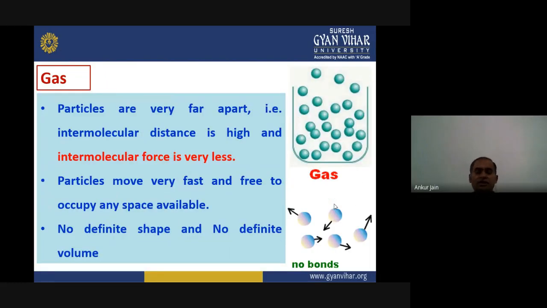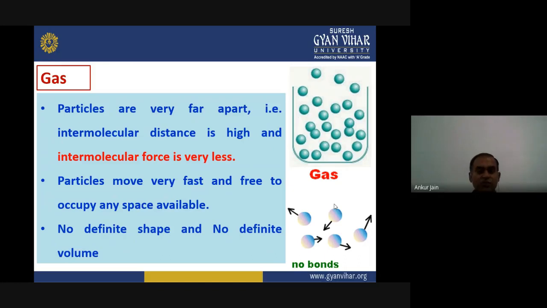Now let us move to another state, that is known as gas. In this state, particles are very far apart. That means the intermolecular distance is very large, and the intermolecular force is very small. Because the intermolecular force is so small, the molecules can move very fast and freely to occupy any available space.